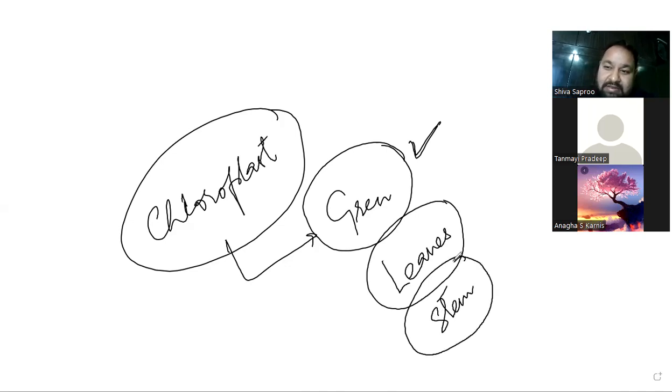When the plant is young, it has a green stem, so the stem will also contain chloroplast. And there are some plants in which even the roots are green, so in some cases it can happen in the roots also, but those are clear exceptions. So the majority will be done in leaves and stems.